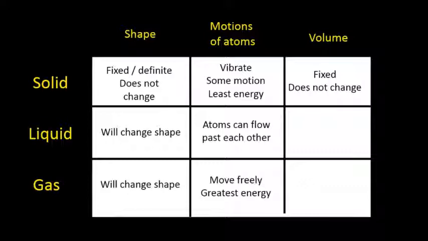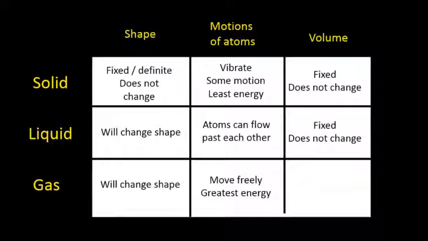For volume of a solid, much like the shape is fixed and definite, the volume is also fixed and definite. So it's not going to grow and shrink without undue force, without an outside force. For a liquid, the volume also is fixed and does not change. Even though the shape of it will change, the amount of space that it takes up, the volume, will not change.